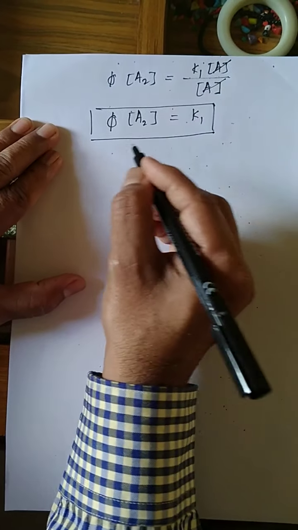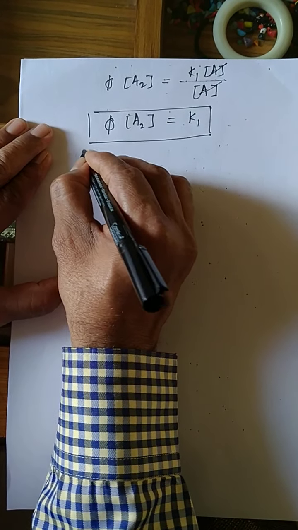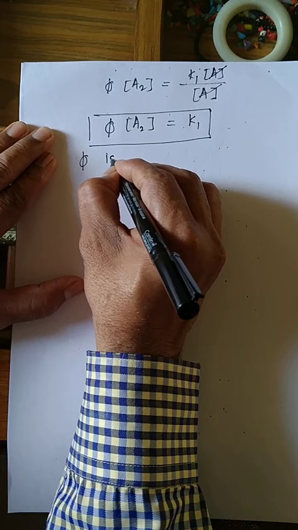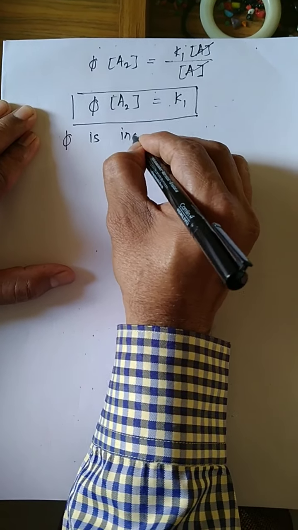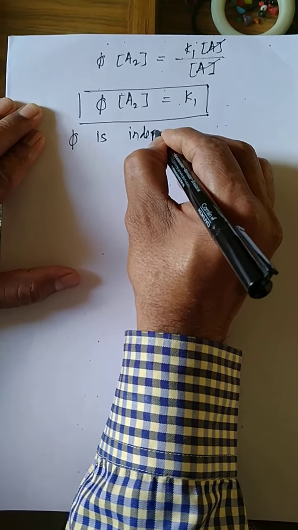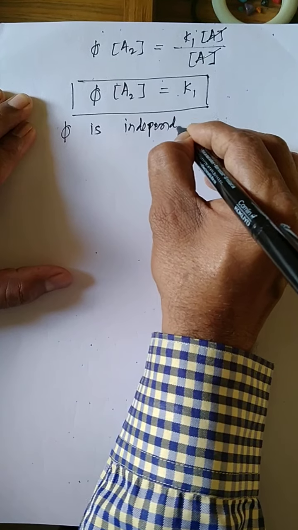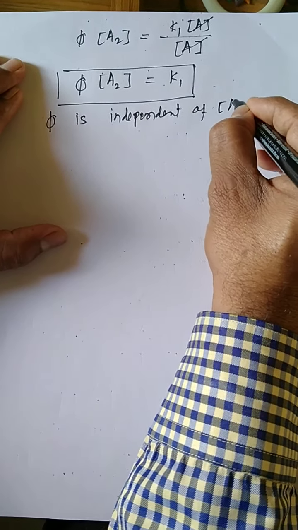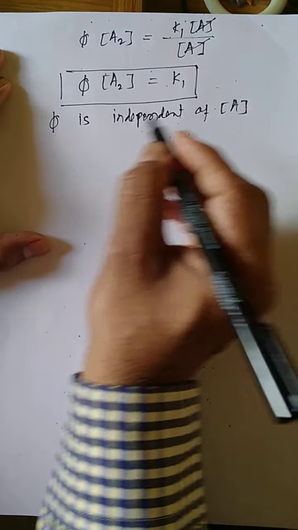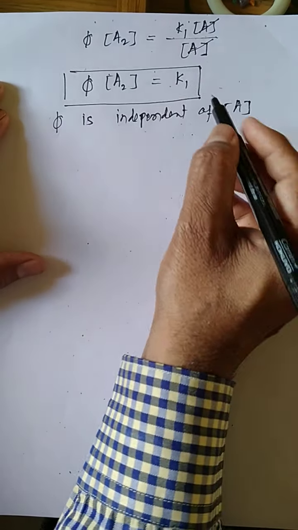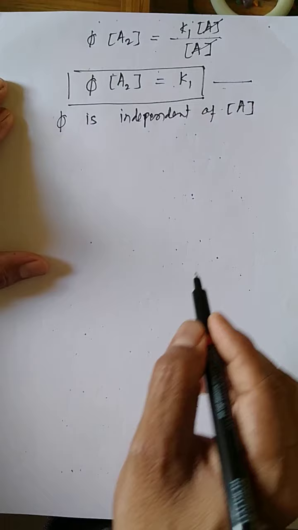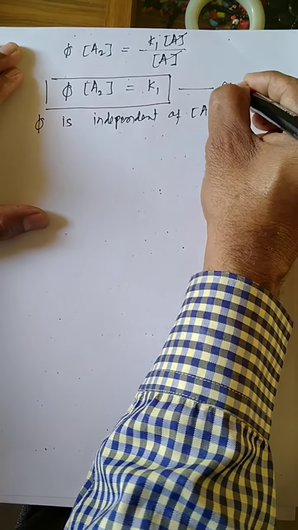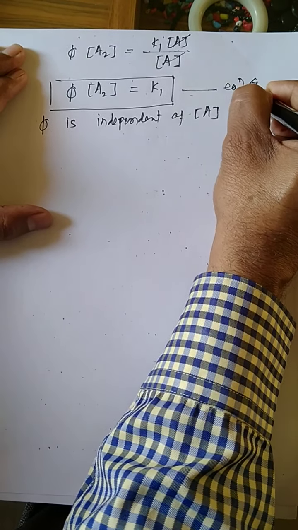Here the quantum yield is independent of the concentration of anthracene. Equation 7.